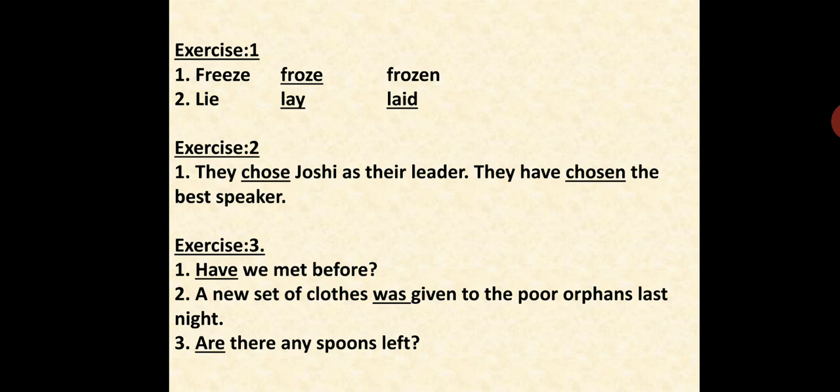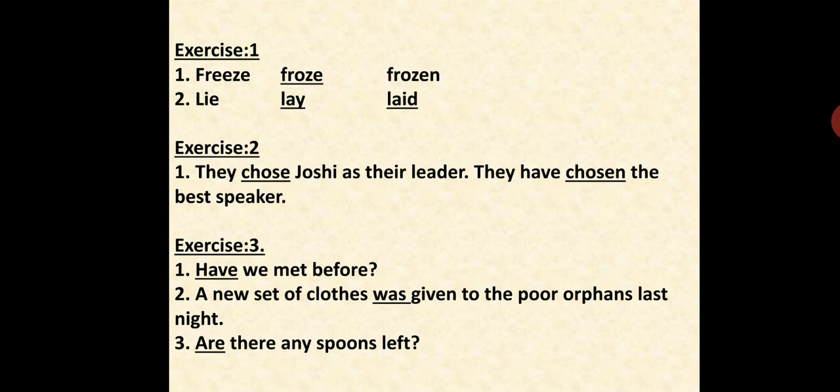Exercise number 2: fill in the past tense or past participle of the verbs given in brackets. They dash, choose is what they have given in brackets. So they chose Joshi as their leader. They have chosen the best speaker. I have used the word choose in two different ways: choose, chose and chosen. The rest two you people try to do.